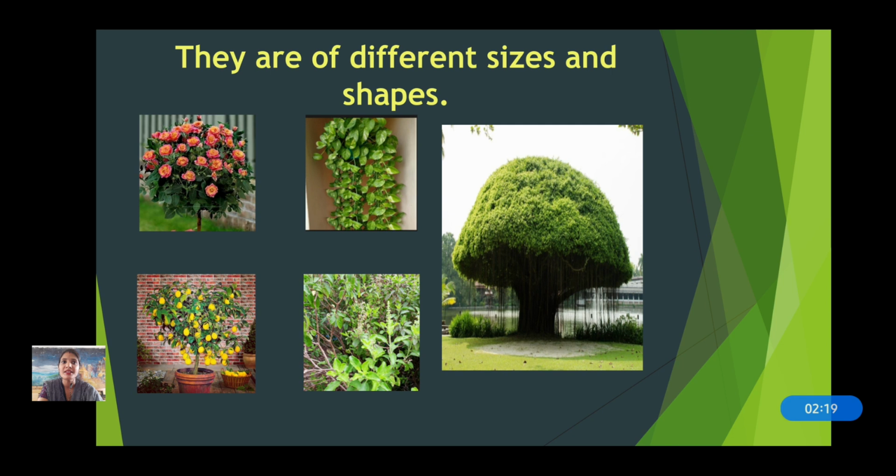Now there are different sizes and shapes. Now see a rose bush. It is very bushy and it is a medium size plant. Now this is a money plant. See, it is small, it grows big, it can climb on the wall. This is a tree which is very huge, isn't it? Now see, these are small plants. Okay, so they are different in shape and also of different sizes.